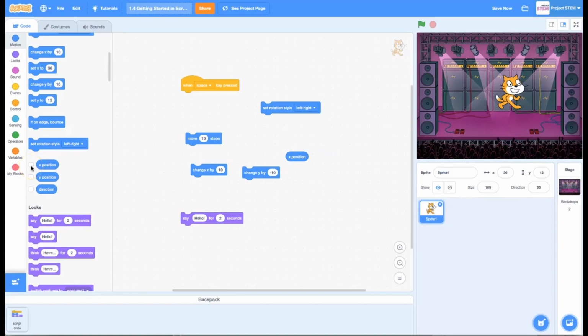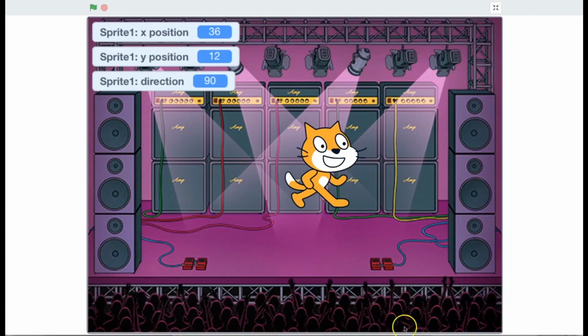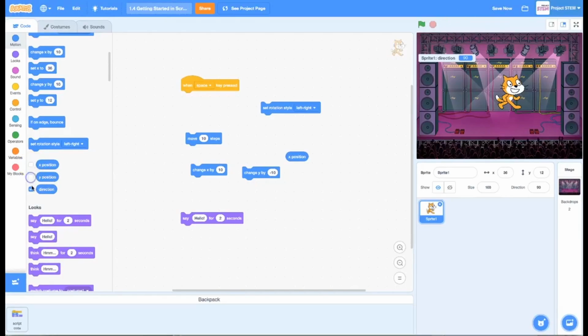When I'm testing my program, a lot of times it's really good to be able to watch the values change of the different variables in your program. So I could put a check mark in there, and now I have put this on my screen. And I can show the Y position, and I can even show the direction that my sprite is facing. The nice thing about that is, here in my preview, I can have access to all that when I'm clicked on the sprite, but when I go full screen, I wouldn't see those things anymore. So when I use the reporter blocks and I test full screen, I can actually continue to see those values, which is nice. But for now, I'm going to uncheck those.